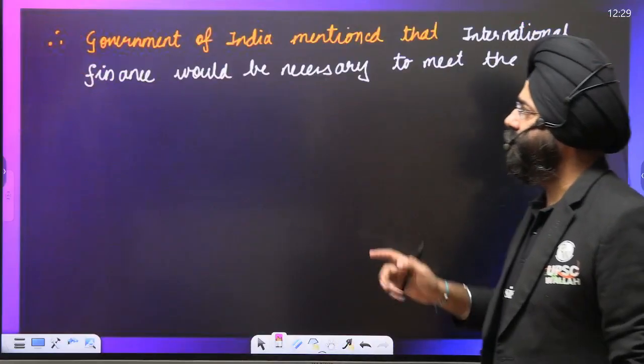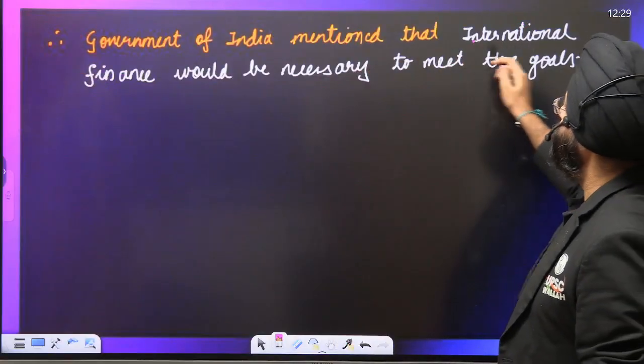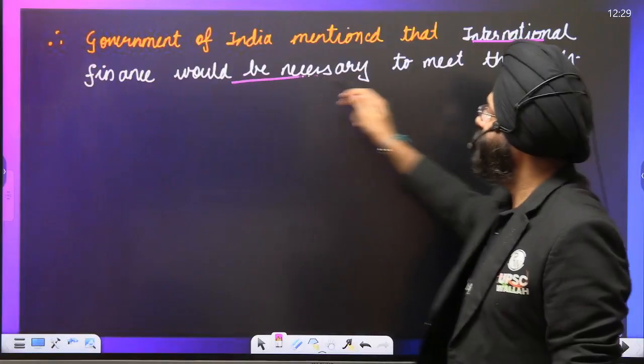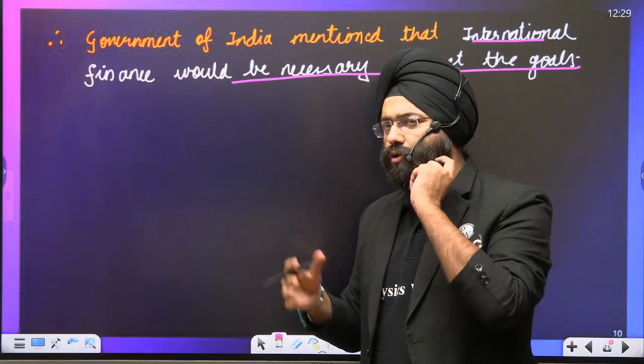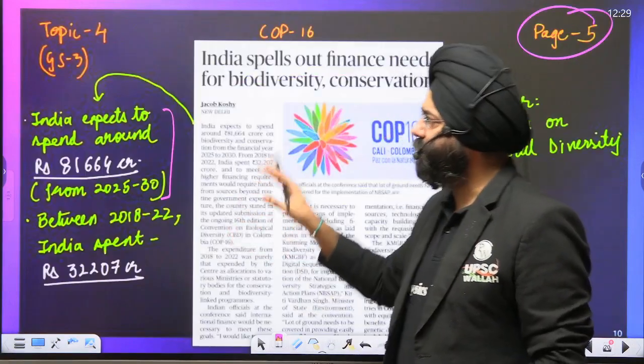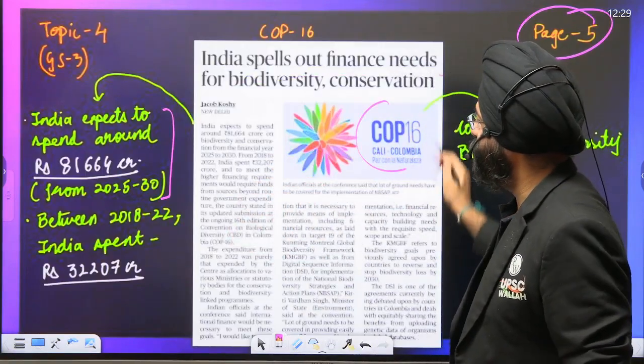So the government of India mentioned that international finance would be necessary to meet the goals, right? Now this is the agenda. As it goes on, we'll be discussing in detail. Plus what we need to understand over here is again the COP16.